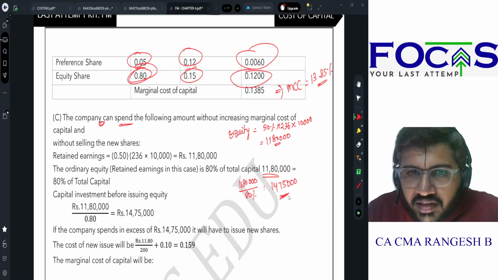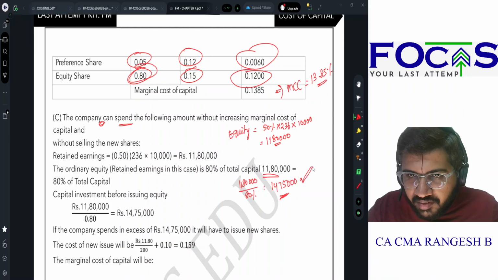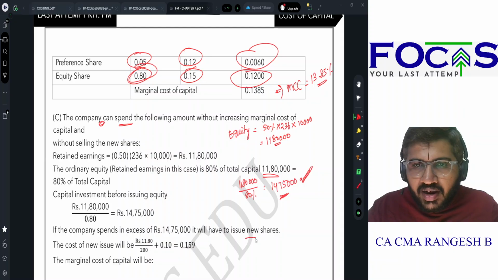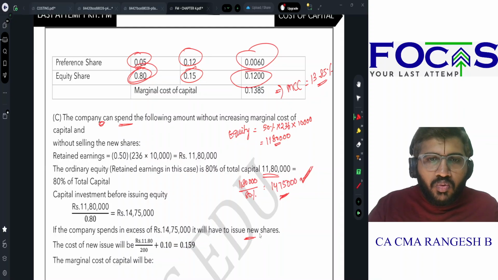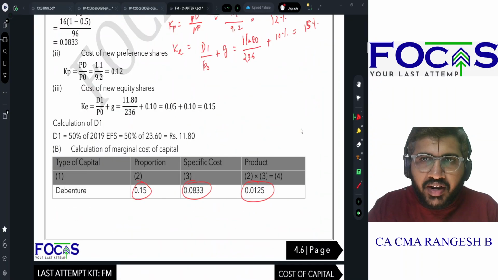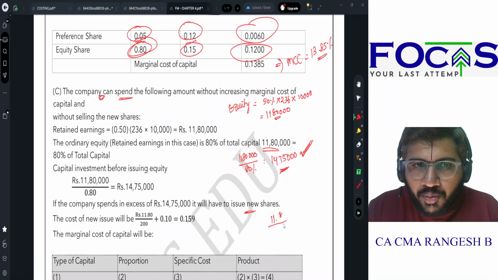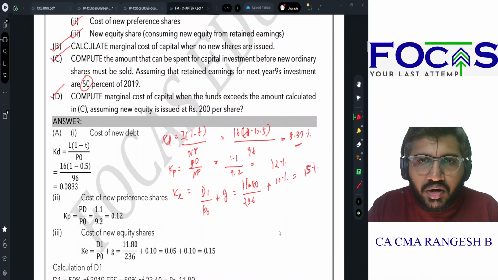If the company is going to spend in excess of 14,75,000, இதை தாண்டியும் நான் செலவு பண்ணப் போறேன் அப்படின்னா I will have to issue new shares. So now what will be the cost of issue? Cost of issue is very simple and straightforward. Dividend இப்பதான் calculate பண்ணோம், எவ்வளோ? 11.8. Market price, they have told you that you can issue it at 200 rupees.